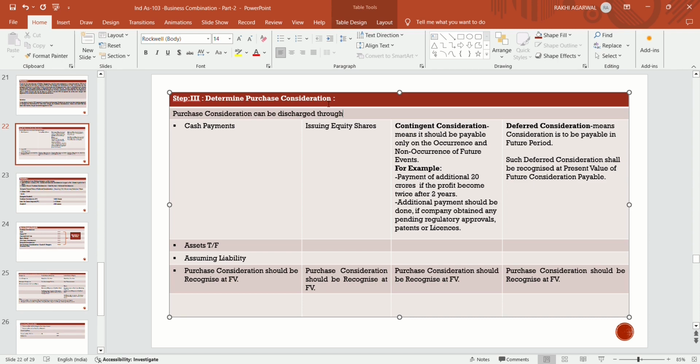Contingent consideration is also recognized at fair value. Deferred consideration means the consideration is to be paid in a future period, and such deferred consideration shall be recognized at fair value. Deferred consideration is that kind of consideration which is decided today but paid in future, and contingent consideration depends on the occurrence and non-occurrence of the future event. Deferred consideration should be recognized today at fair value.